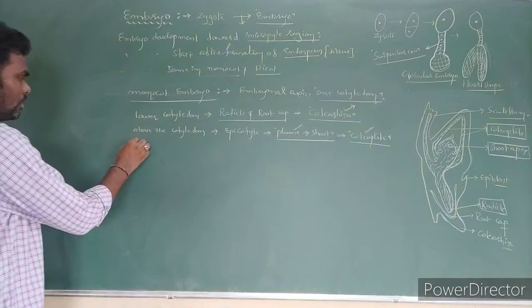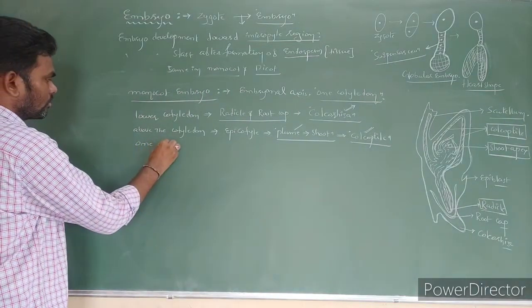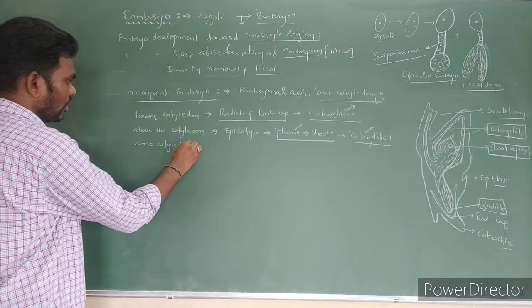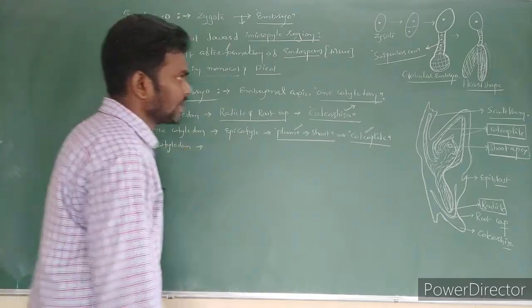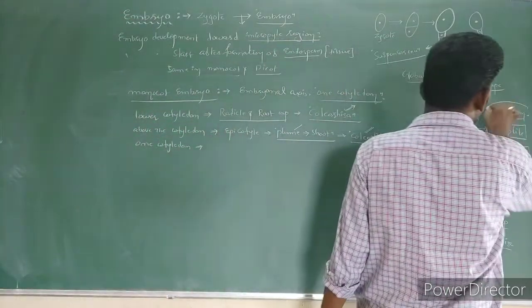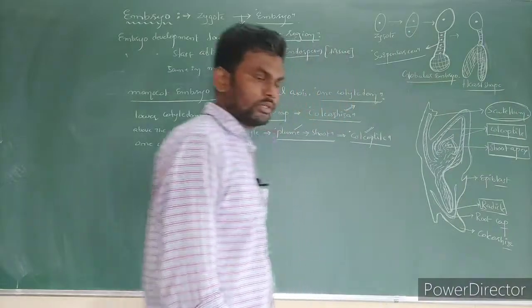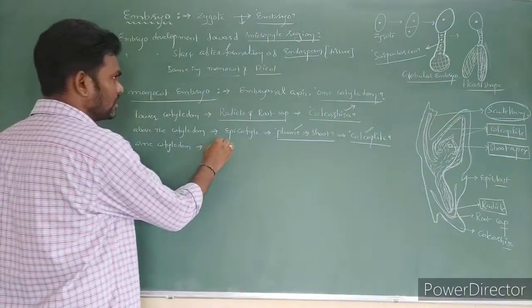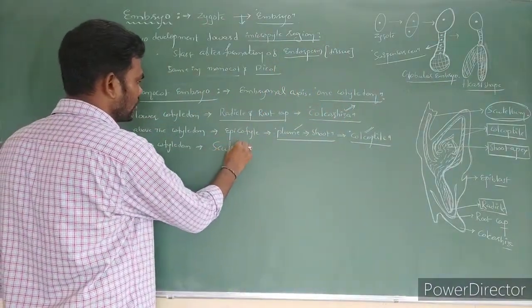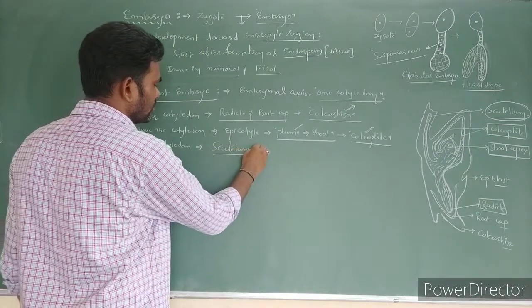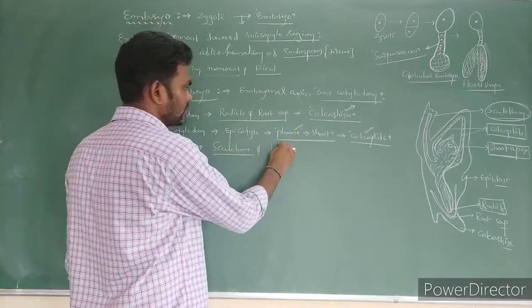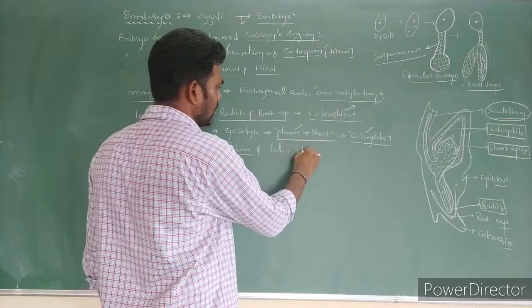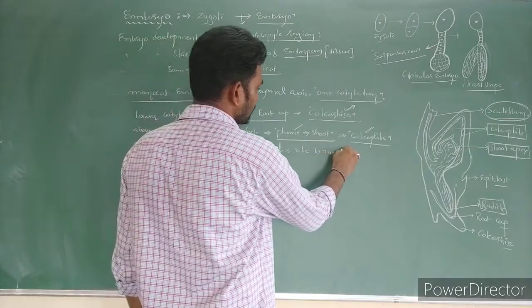Third point: only one cotyledon is present, called the scutellum. Its position is always lateral to the embryo.